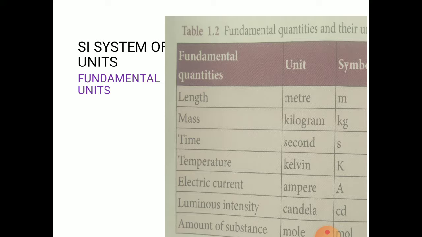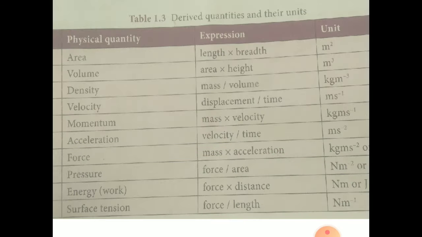It is used to express our derived quantities. That is, area is expressed as length into breadth. Its unit is meter square. And volume means we are using three units: length, breadth, and height. Length and breadth we already know, that is area, multiplied by height. So it is meter cube.